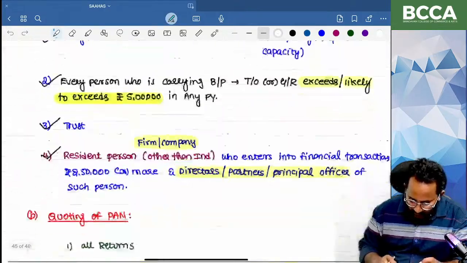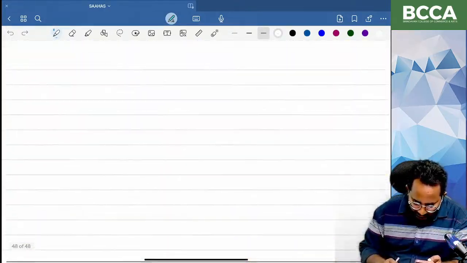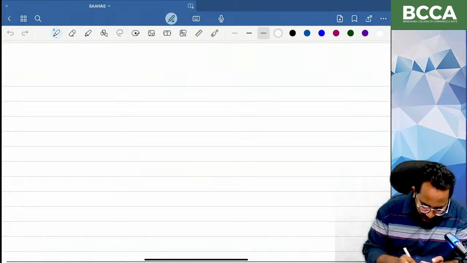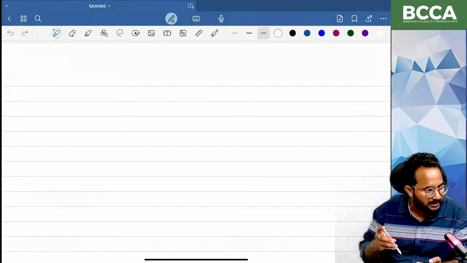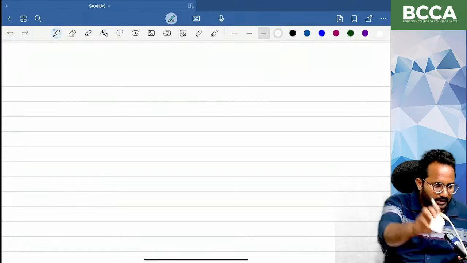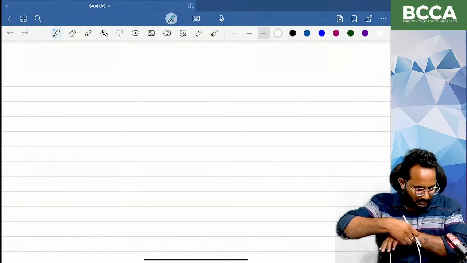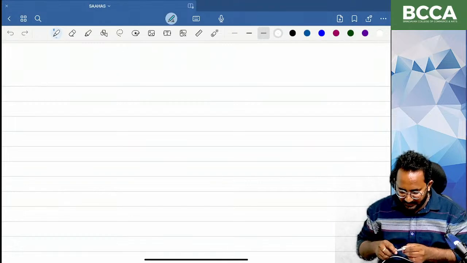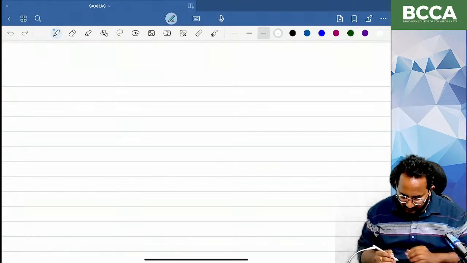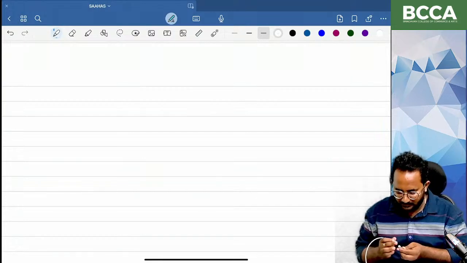Next, we have to discuss one more concept in this chapter, that is Section 140A. Please give the heading.